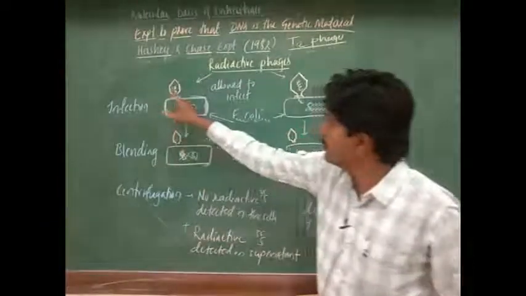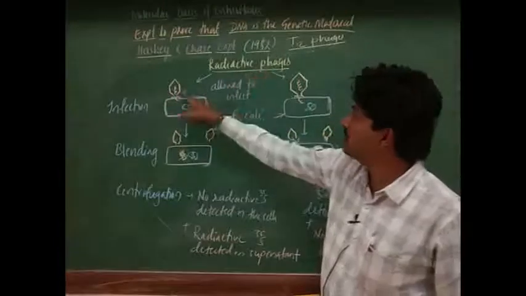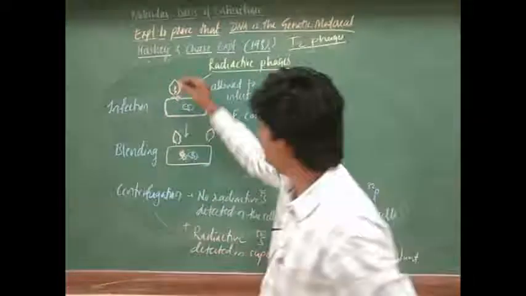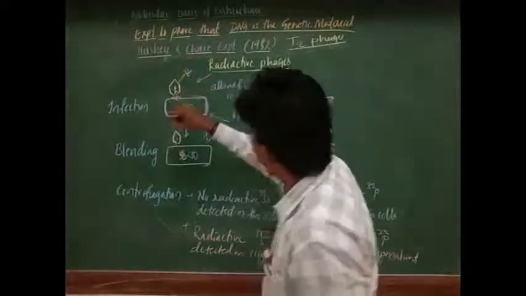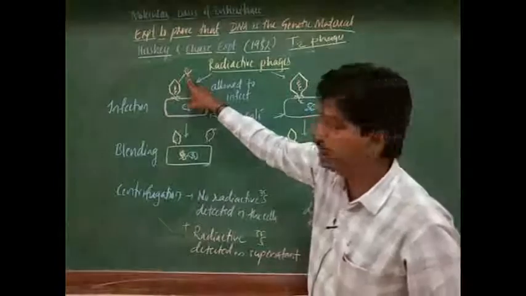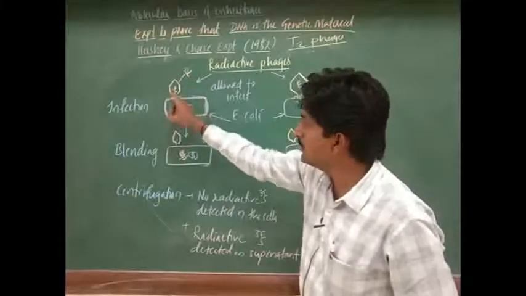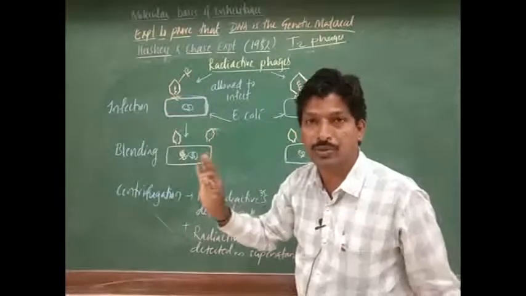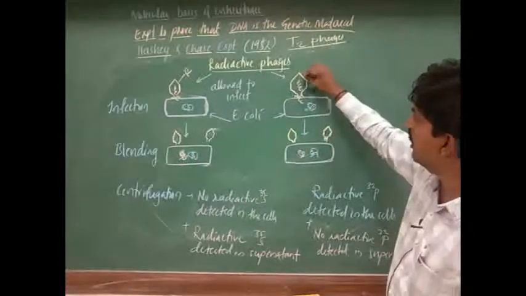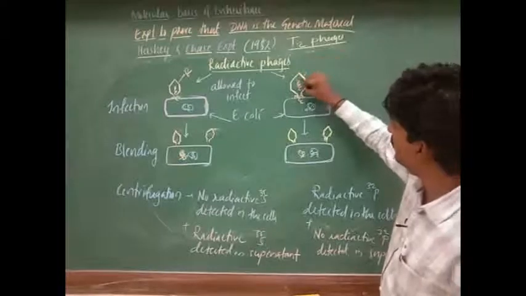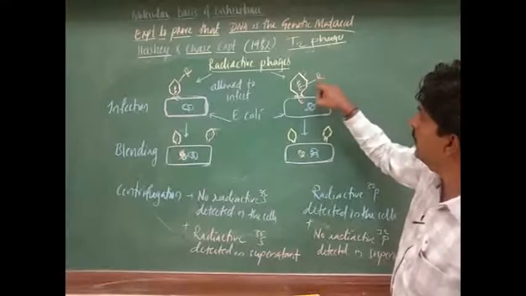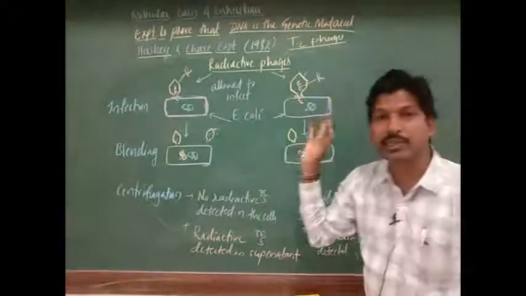This is the radioactive T2 phage: the protein coat, the capsule, is radioactive and the DNA is not. On this side, the DNA is radioactive, but the capsule is not radioactive.